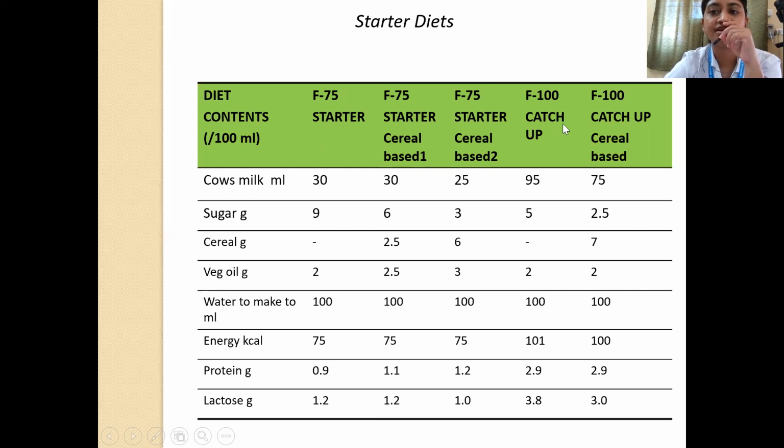For catch up, we use F100 diets, which typically provide energy of around 100 kilocalorie per 100 ml, and protein intake of 2.9 gram per 100 ml. And lactose content will be higher because this F100 we are giving during the catch-up phase.